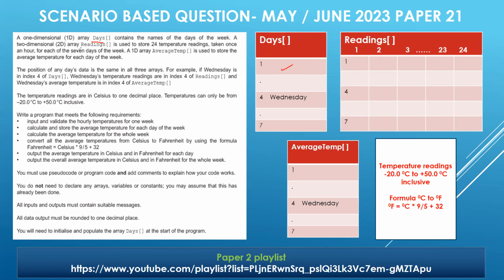A 2D array, another 2D array by the name readings, is used. Now you can see it's a 2D array, fine. A 2D array means using any location you need 2 subscript numbers, fine. And it is used to store 24 temperature readings taken once an hour.